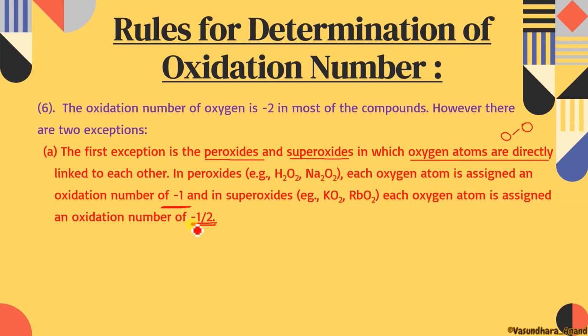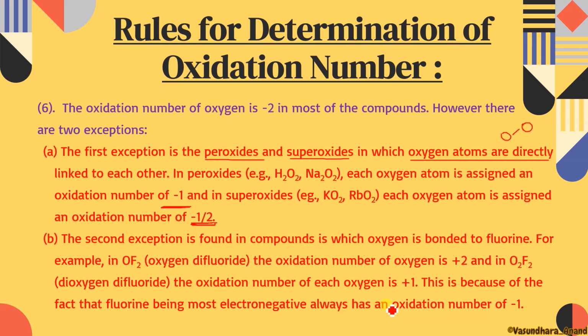In general, if we form a compound with a first group element, what we get is K2O, isn't it? But in the case of superoxide, oxygen will be more in number than the metals. So in this case it will be -1/2.